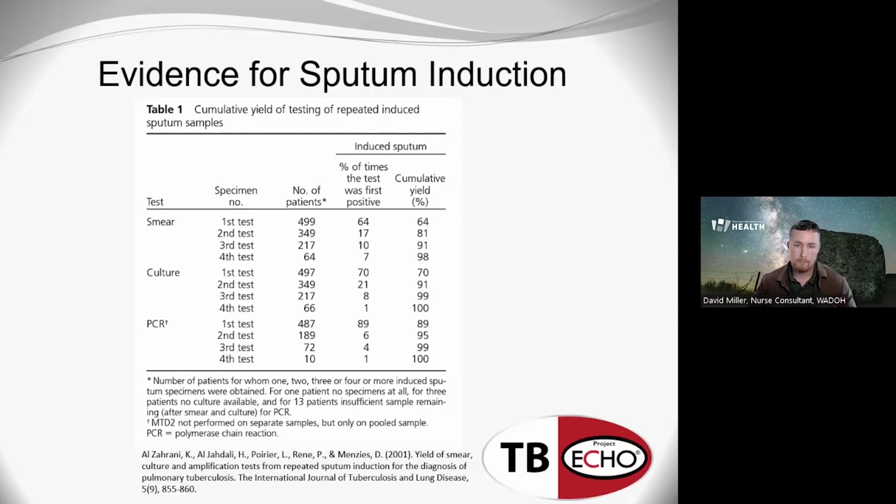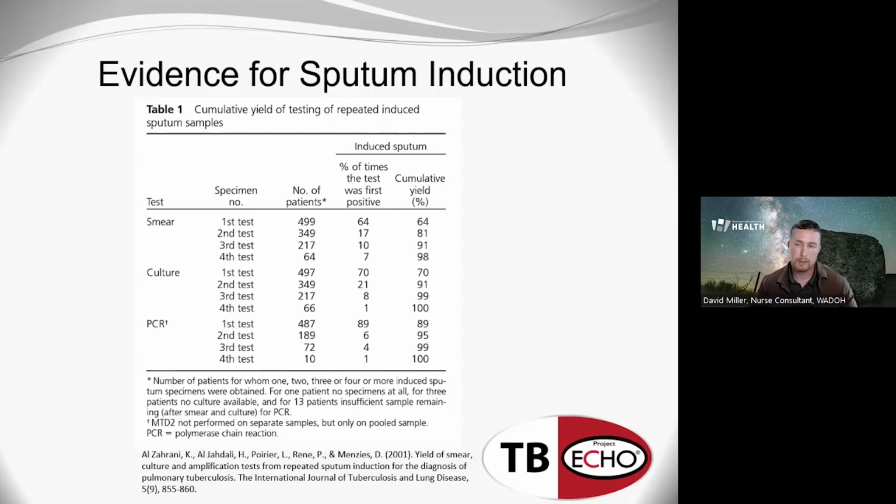So looking through the research, there are many studies that support the efficacy of sputum induction, but I did want to point out a couple of the larger ones. This first study is out of the Montreal Chest Clinic. This was published in 2001, and they had 500 participants in this study. They collected over 1,100 induced samples. They did about 15 minutes of sputum induction, although it could go much longer, as I'll get to later.